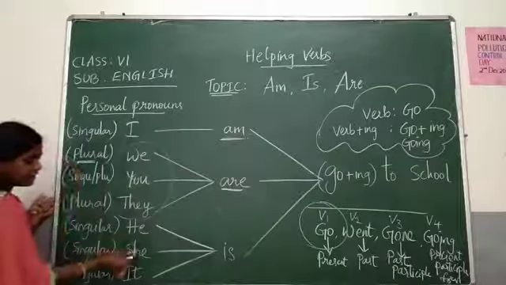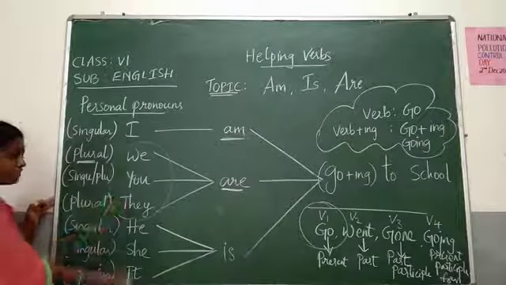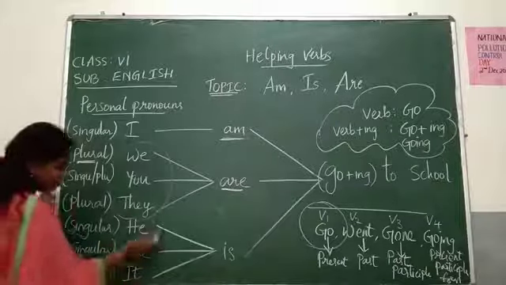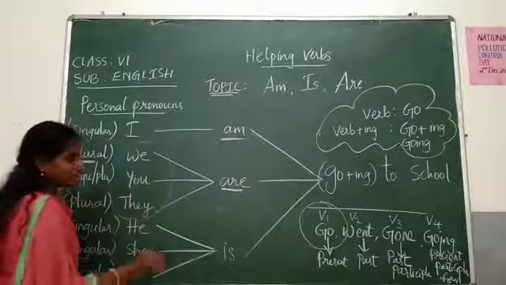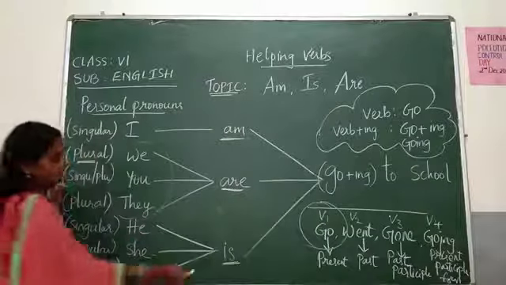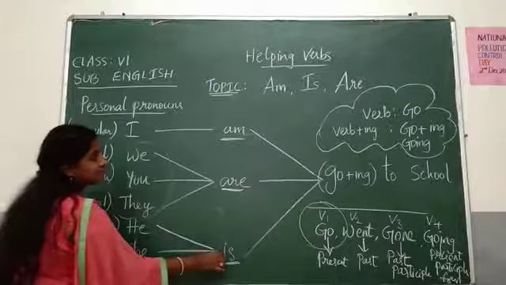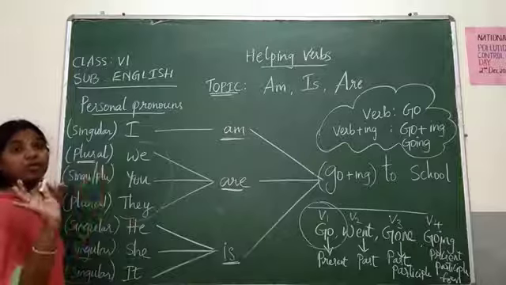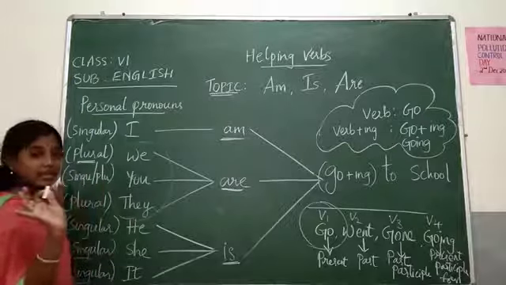Next, he, she, it. All three are singulars only. See here, singular, singular, singular. Yes, so all these three are singulars. So what kind of a helping verb should we use? Is. He is, but not he are, she are is absolutely wrong. There is no such English in this world.